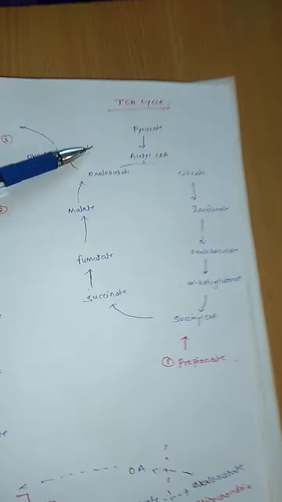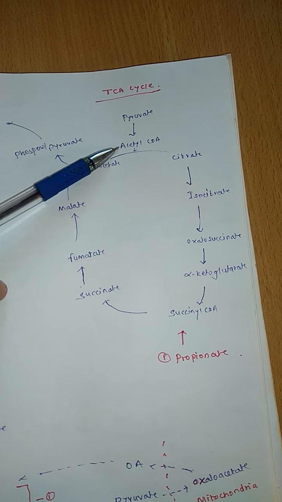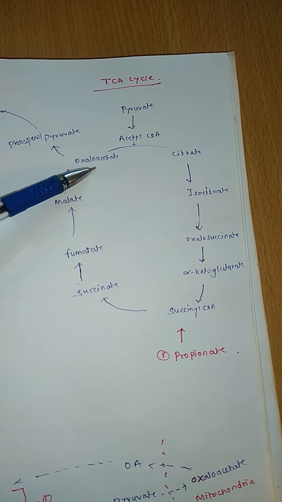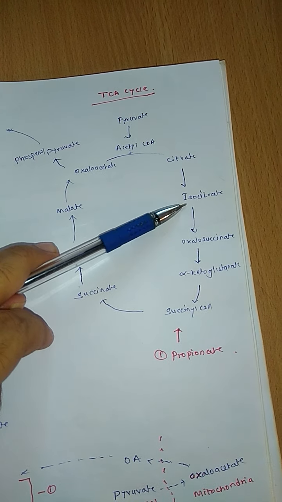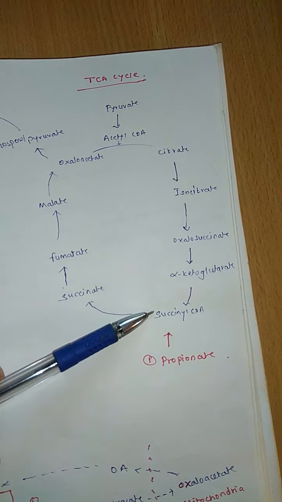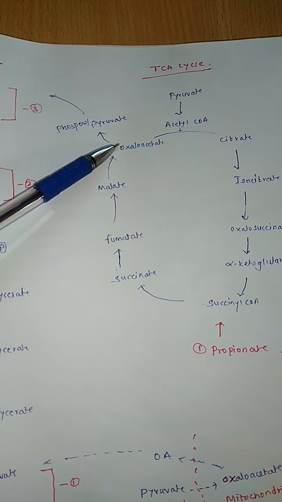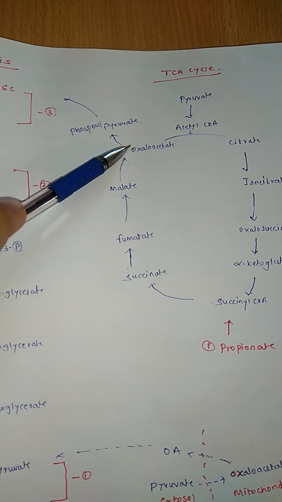Okay, now one more, the TCA cycle. We have seen that in the TCA cycle pyruvate is converted to acetyl-CoA. Acetyl-CoA reacts with oxaloacetate to form citrate, then isocitrate, then oxalosuccinate, alpha-ketoglutarate, succinyl-CoA, succinate, fumarate, malate, and oxaloacetate again. Now what happened?